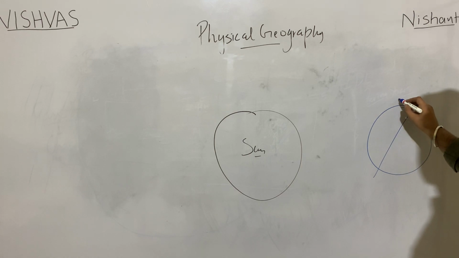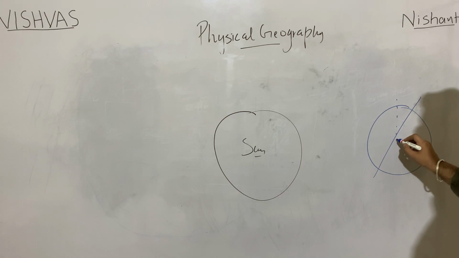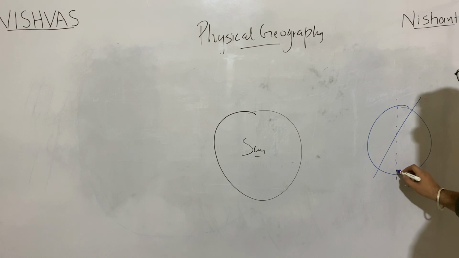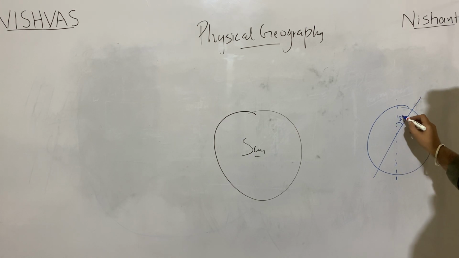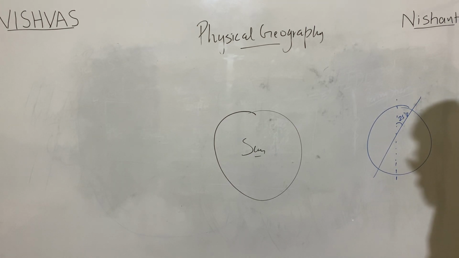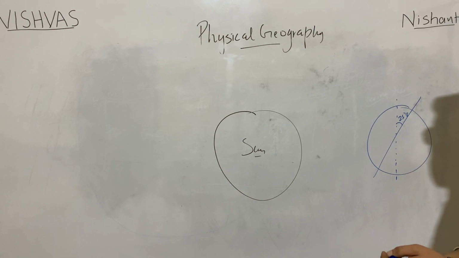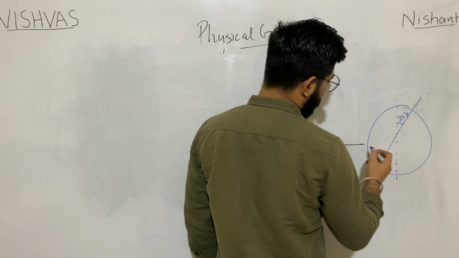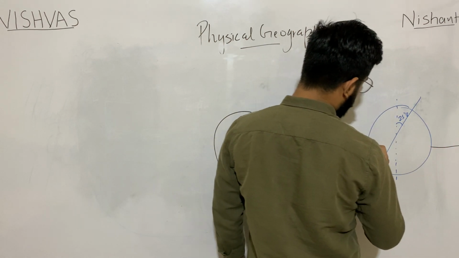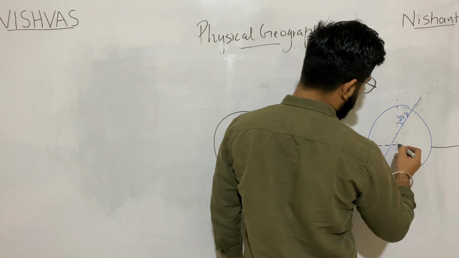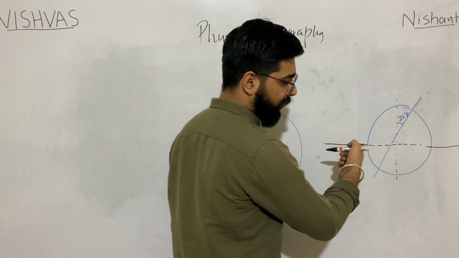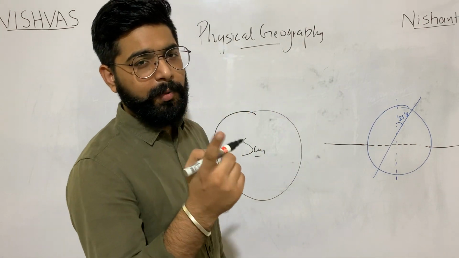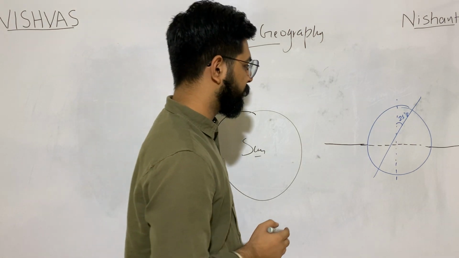Now this angle of axis is inclined with a degree of 23.5, taking the orbit as its base, the so-called orbital plane. This is not the equator, guys, it is the orbital plane, the orbit on which Earth revolves around the Sun.